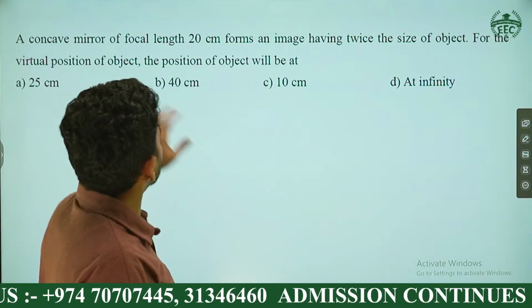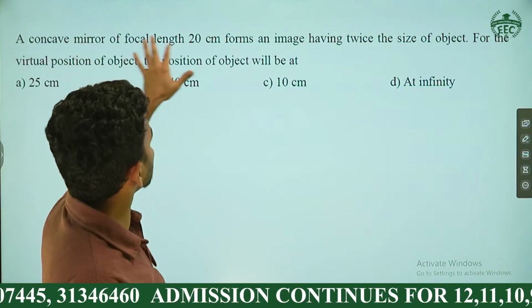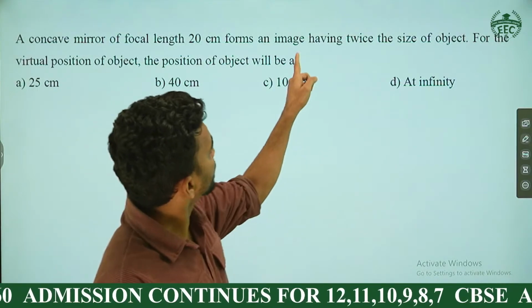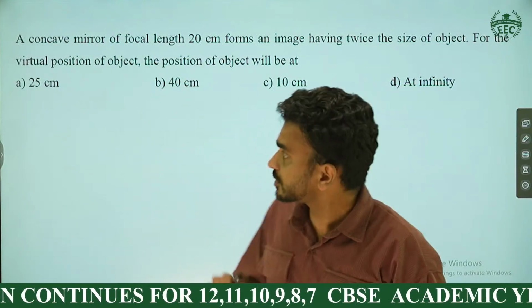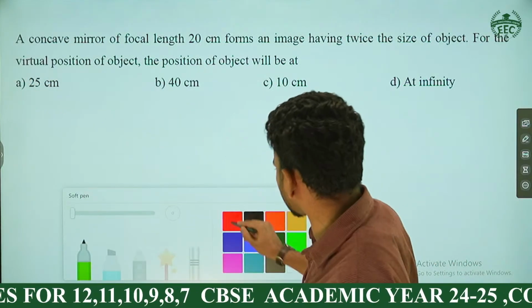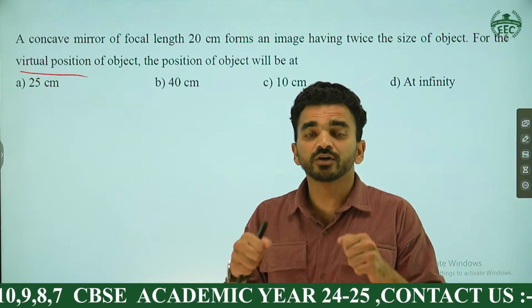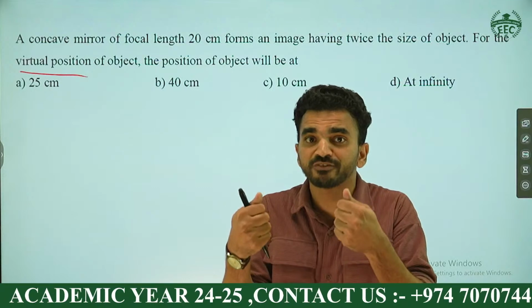See this one. I can mark the options very quickly here, even though it's a numerical. A concave mirror of focal length is 20 centimeter. An image having twice the size of the object is also given. And for the virtual position, this is the matter. When we get a virtual image, the object is between pole and focus.